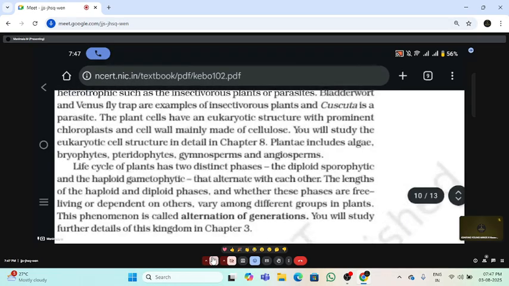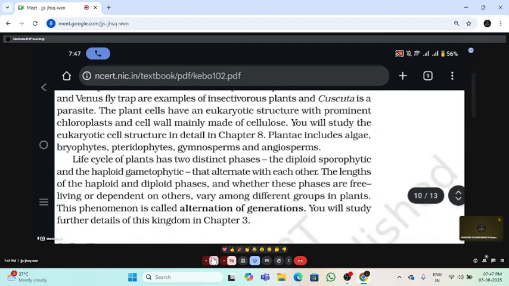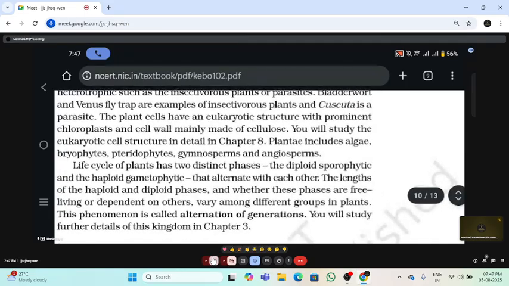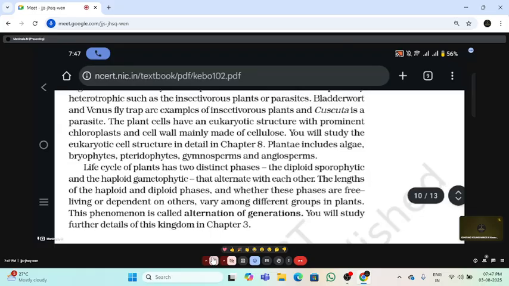Haploid gametophytic, male and female gametes like anther and ovary. They have what is that? Egg cells and the sperm cells will have haploid nature. So once these two fuse, we will get what is that? A diploid nature. So the diploid will grow into sporophytic generation. That is the reason we have a diploid sporophyte, haploid gametophyte. So this is alternate with each other.